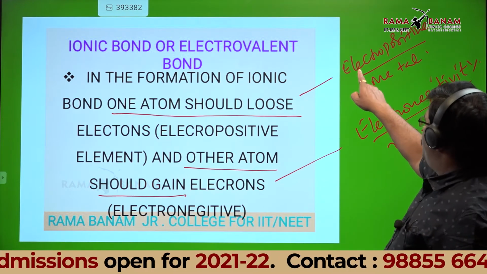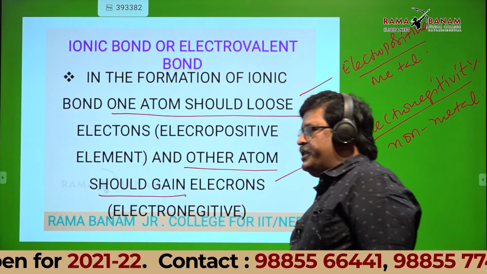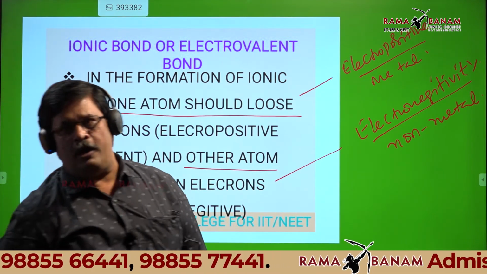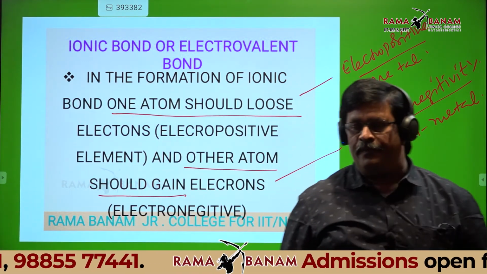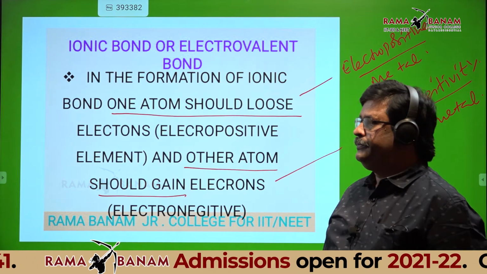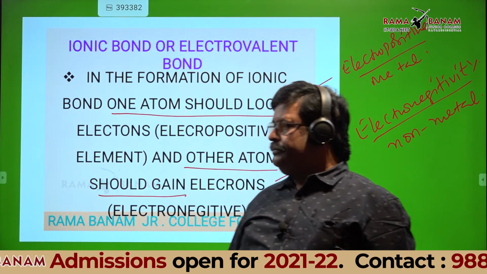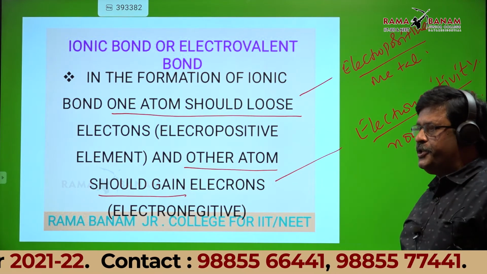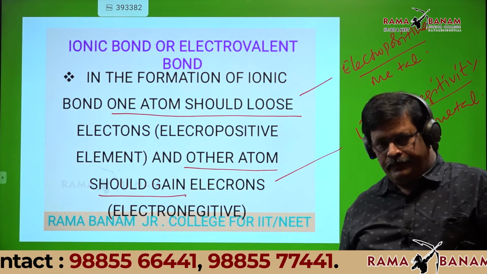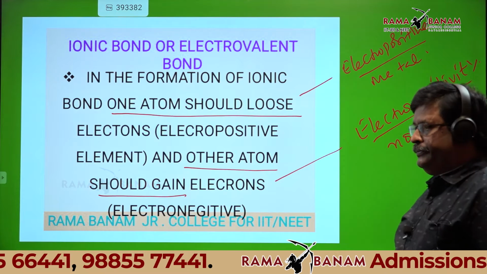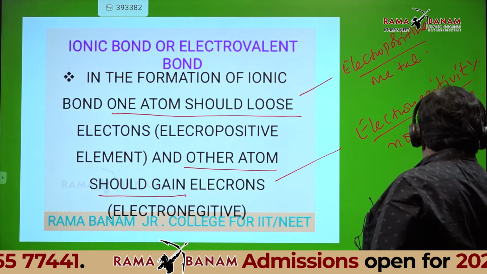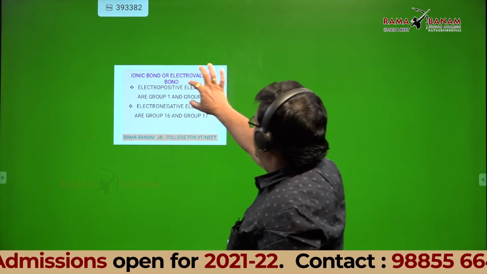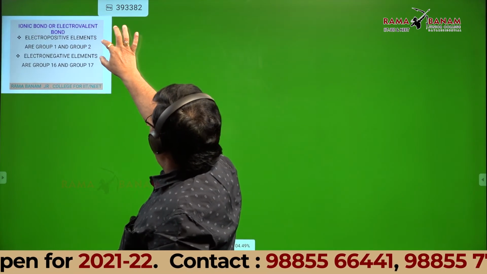Note, electropositive nature is nothing but metallic nature. Electronegative is nothing but non-metallic nature. Can I go to the next slide, students? Just forget about this slide for a second.